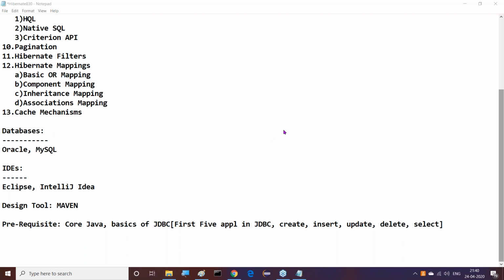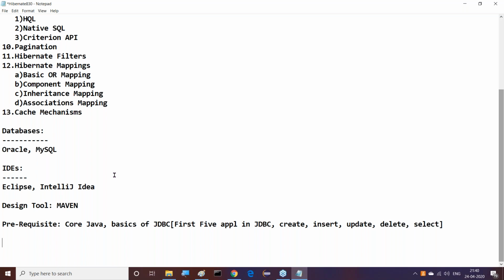Right, sir. Spring with the Hibernate relation will not be covered here. Spring with the Hibernate relation I will cover effectively in the Spring framework. Why? Because see, one thing I'm telling you, Hibernate percentage is only 10%. Spring percentage is 90%. Because of 10% here, I will not go for this 90% concept. I'm going to talk about the Spring framework in the Spring classes. So 10% is Hibernate. That's why we'll go for that integration. But in this Hibernate course, Spring I will not touch.